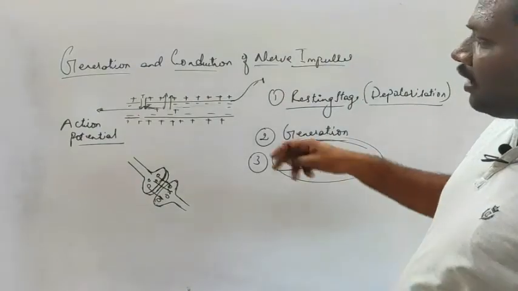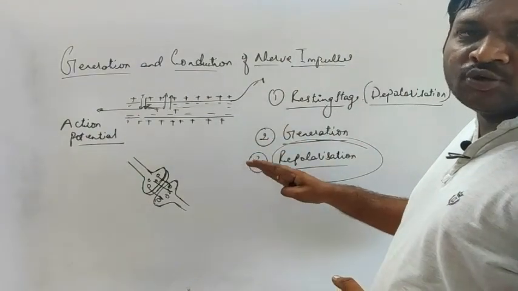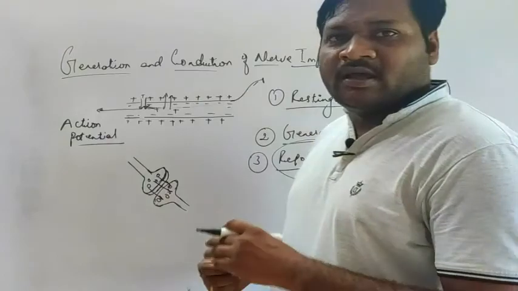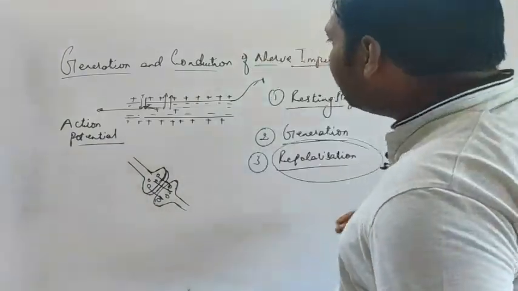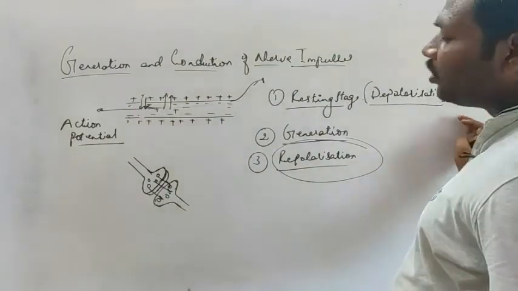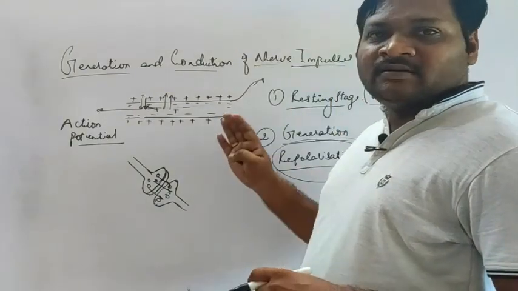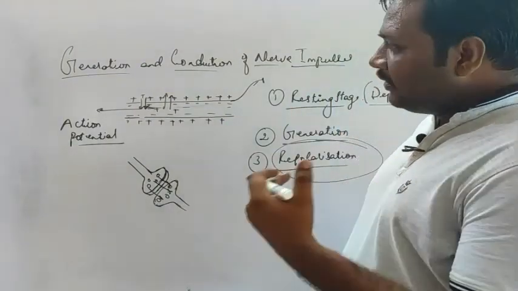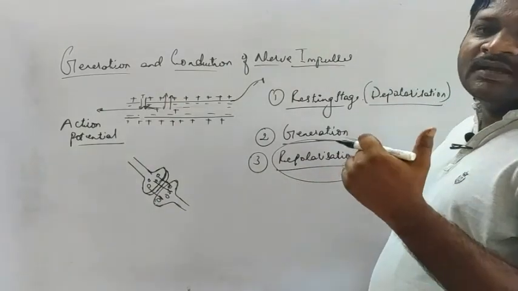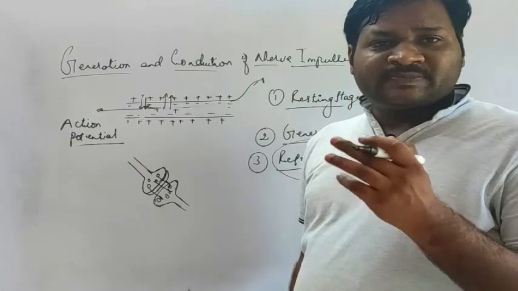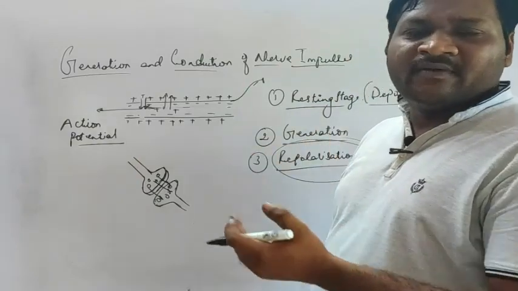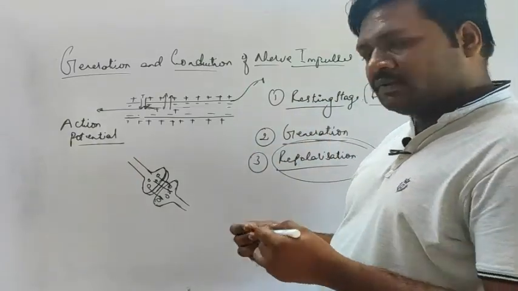About this I will provide the notes to you, so you can read them. If you feel any doubt, you can ask me. So this is how the generation and conduction of nerve impulses takes place. In the next part we will be talking about the central nervous system, the brain, spinal cord, and the peripheral nervous system. Okay, thank you.